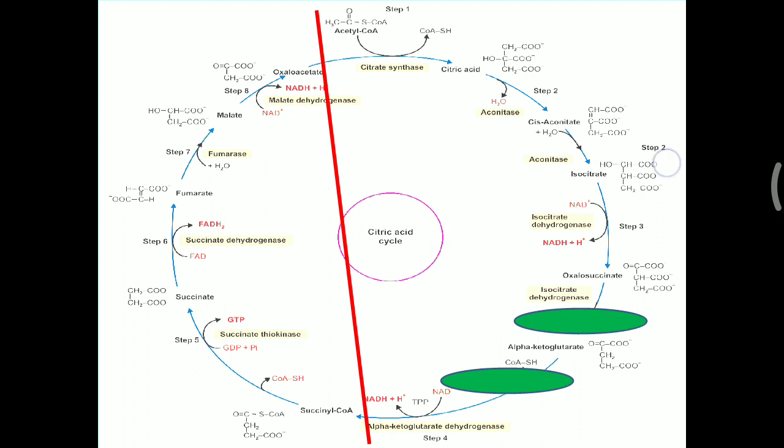But in the next step, that is step 3, one carbon dioxide molecule is removed and converted into alpha ketoglutarate. Again, this alpha ketoglutarate liberates one carbon dioxide and is finally converted into the 4 carbon succinyl CoA. So up to the formation of succinyl CoA, complete oxidation of acetyl CoA is occurring.